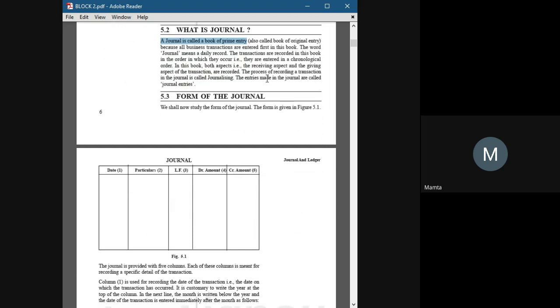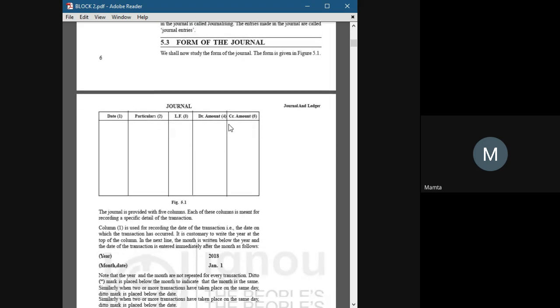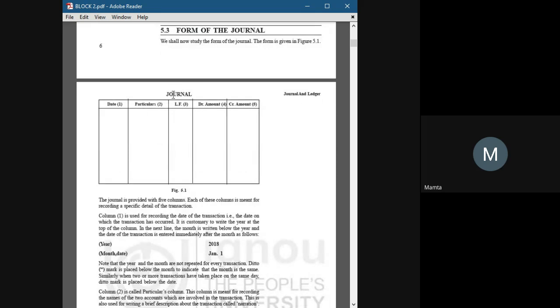The process of recording a transaction in the journal is called journalizing, and the entries made in the journal are called journal entries. Every transaction we record should have a source document like a cash memo, invoice, or bill. We only record transactions which have happened and have some proof. Now the format of the journal. We have 5 columns in a journal.